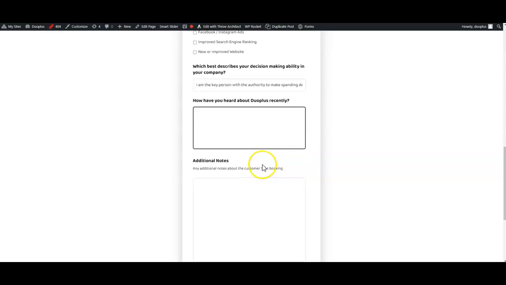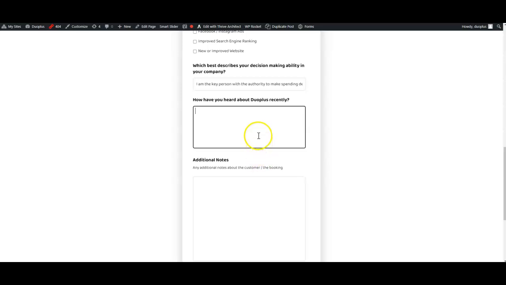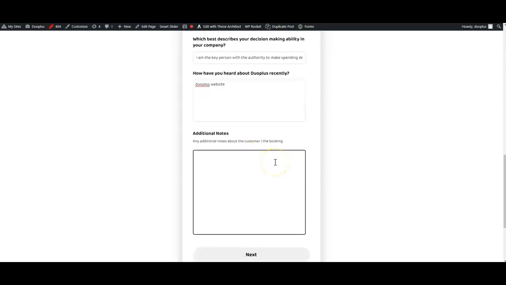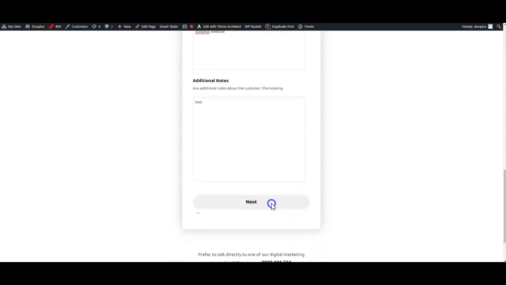This field here is just for finding out basically where they came from. It's good to figure out where they came from so we can figure out how well our funnels and sources are doing. So if we use this, from the GeoPlus website. And yeah, additional notes, just add in anything you want here and click next.